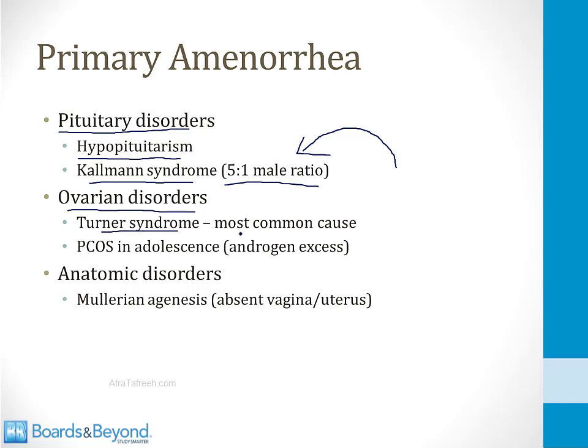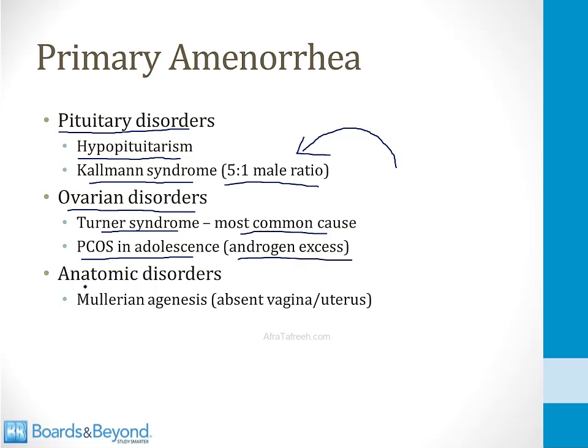Turner syndrome is the most common cause of primary amenorrhea. In Turner syndrome, girls have gonadal dysgenesis, and I talk about this in a video in the genetics section. Polycystic ovarian syndrome, when it occurs in adolescence, can also lead to primary amenorrhea. In PCOS, there is an excess of androgen production in the female, and I talk about PCOS also in a video in the endocrine section.